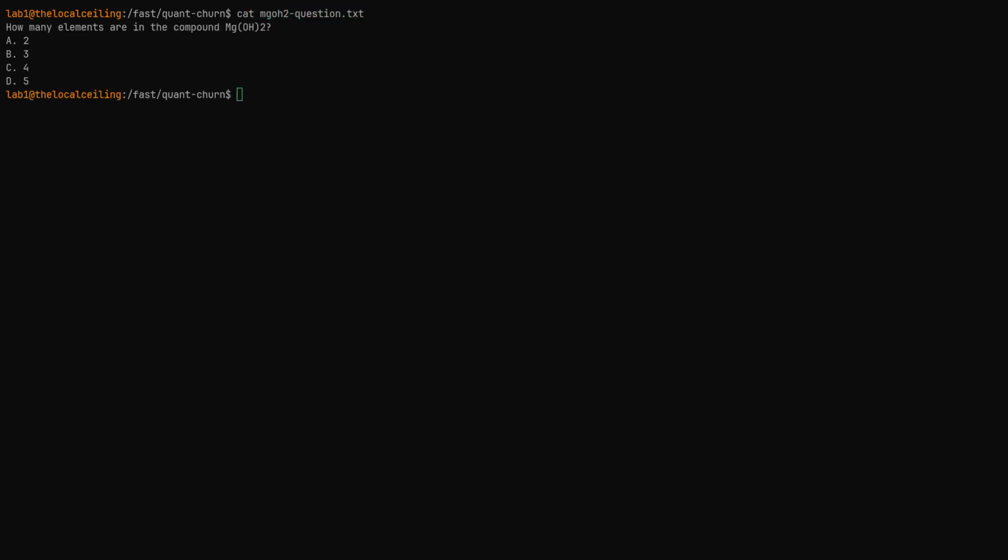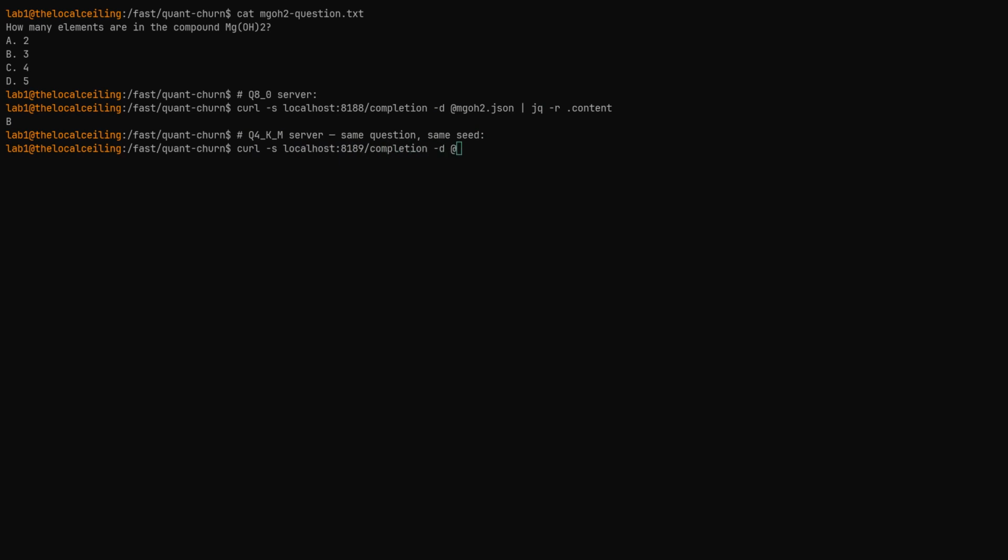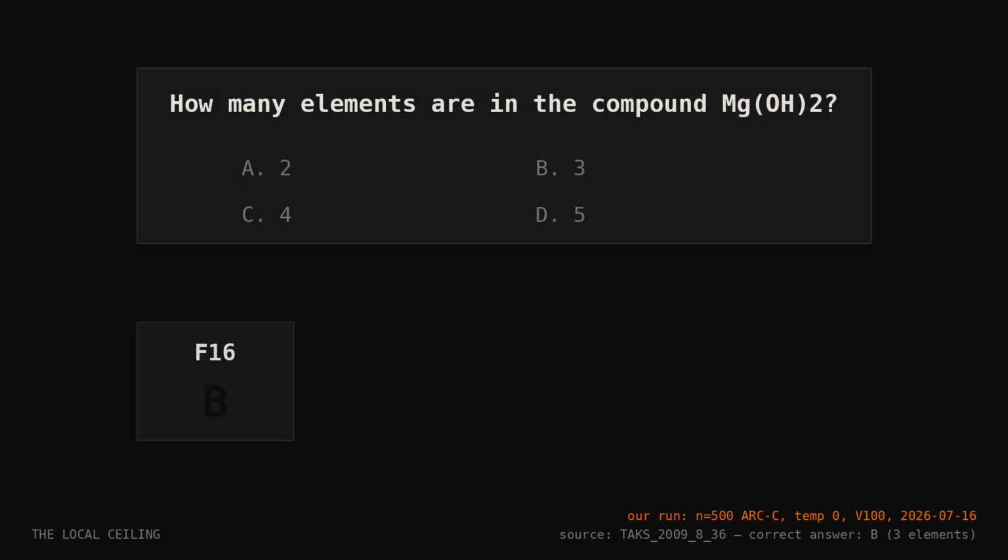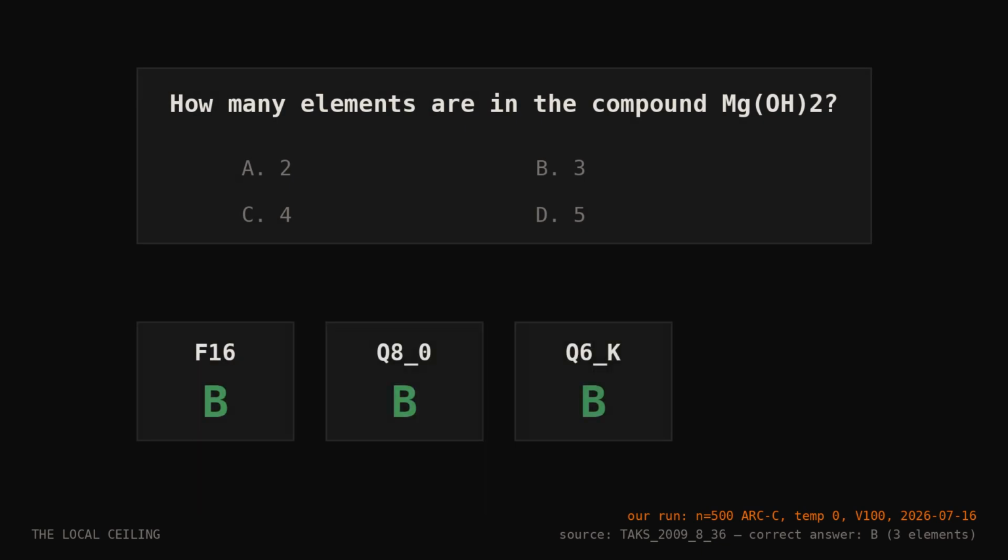How many elements in magnesium hydroxide? Magnesium, oxygen, hydrogen. 3. Qwen gets it right at full precision, right at Q8, right at Q6. At Q4 it says 5. Same question, same seed, same everything. Deterministic, it gets it wrong every single time.